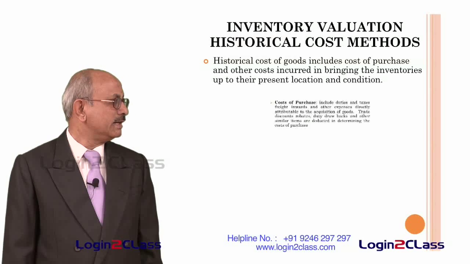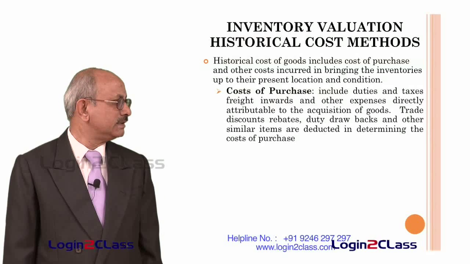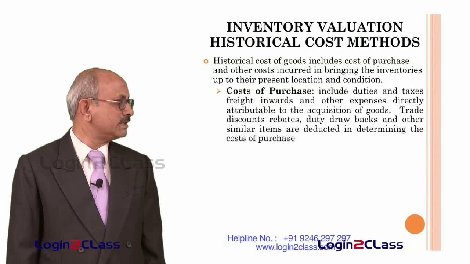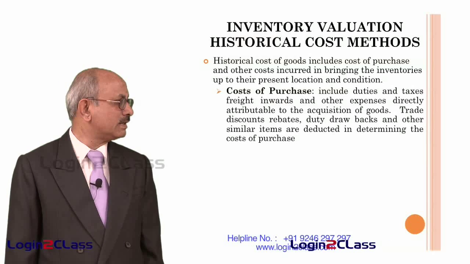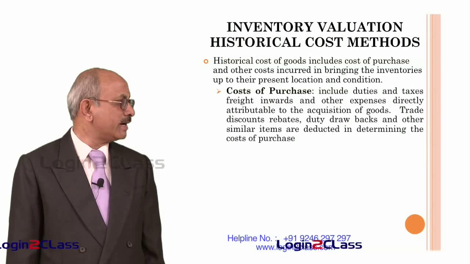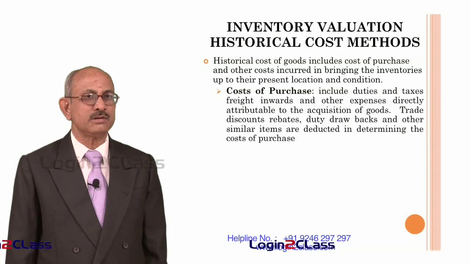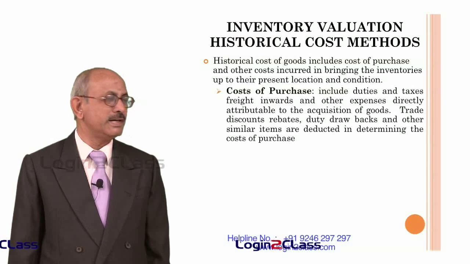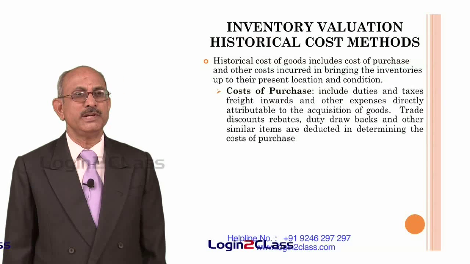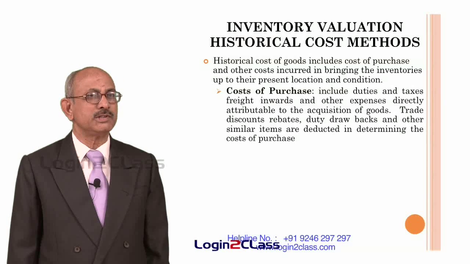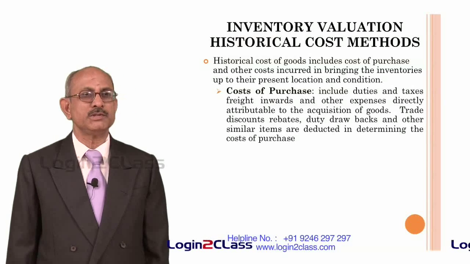So what does it mean? It includes costs of purchase, that is duties and taxes, freight inwards and other expenses directly attributable to the acquisition of the goods. Therefore trade discount, rebates, duty drawbacks and other similar items are deducted in determining the cost of purchase. If there is a trade discount offered on the purchase of goods, that has to be deducted. If a tax has to be paid on the goods, that has to be added. If the freight has to be incurred inwards in bringing the goods from the supplier's place to the place of the entity, then those expenses also have to be added.